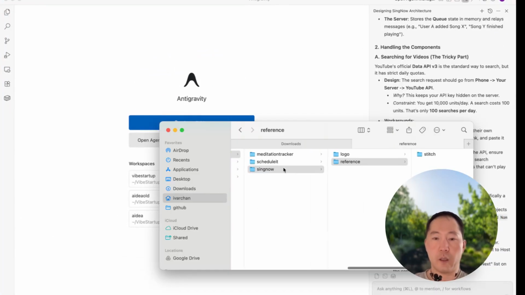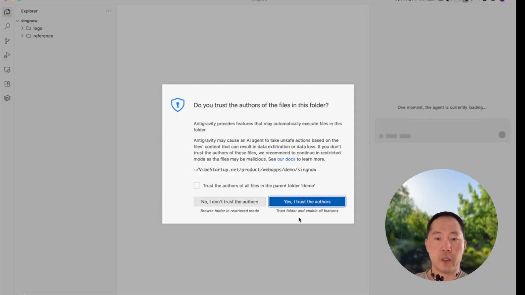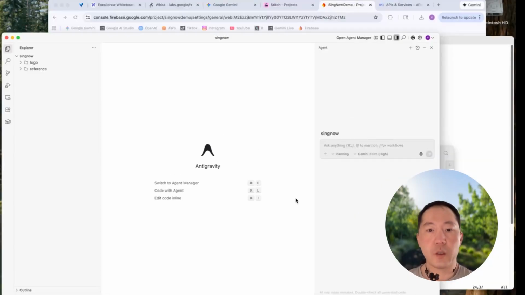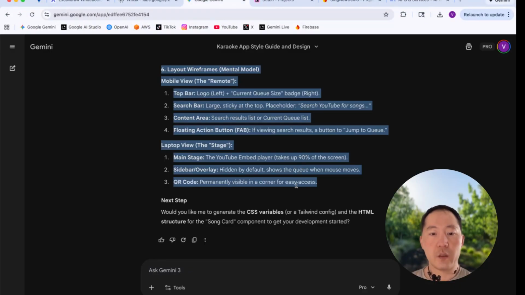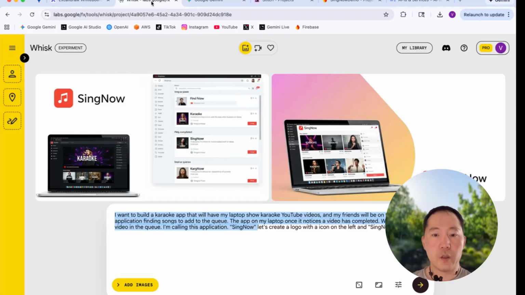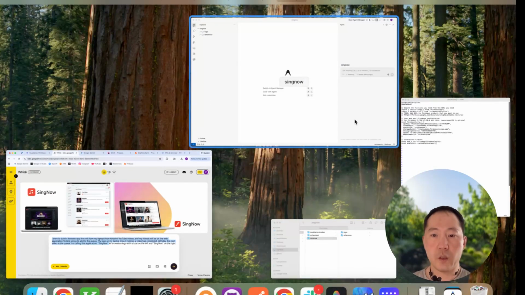So let's go. I have my SingNow folder. I'm going to drag it to here. Antigravity, the main project. Yes, I trust the authors. Let's do this. So I'm going to grab the style guide here. Okay, that's the style guide design system. Here's the description of the application when we built the logo. So then we just go.